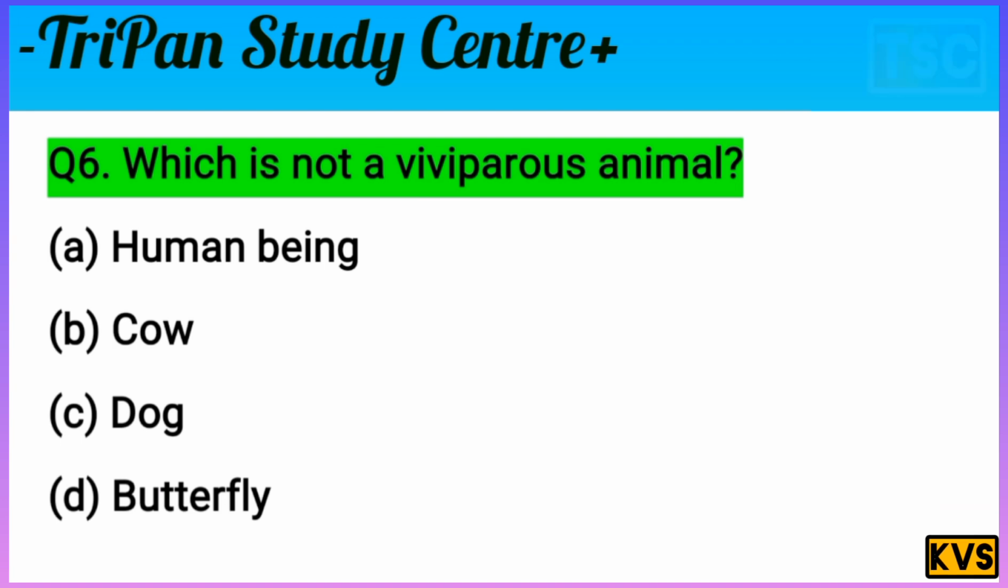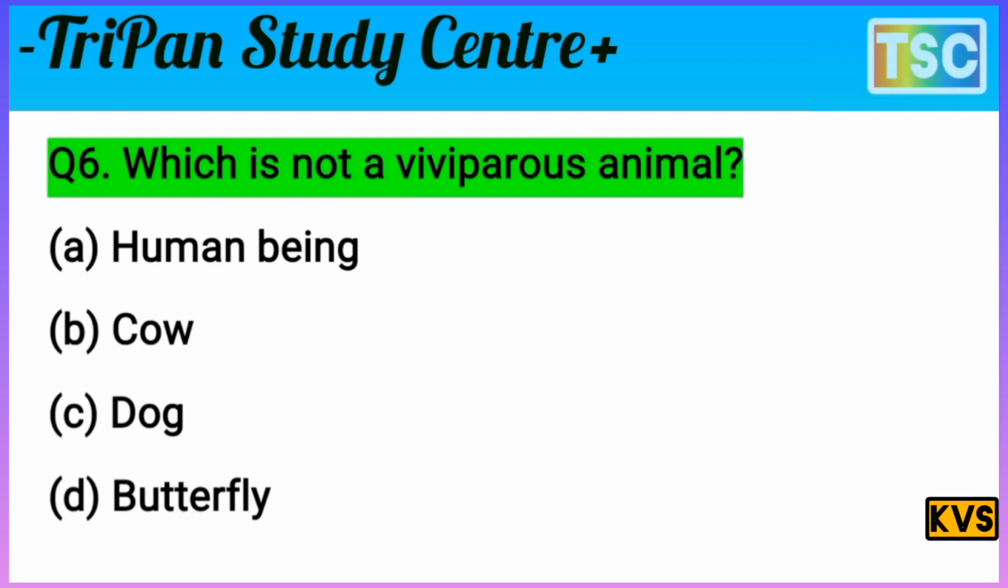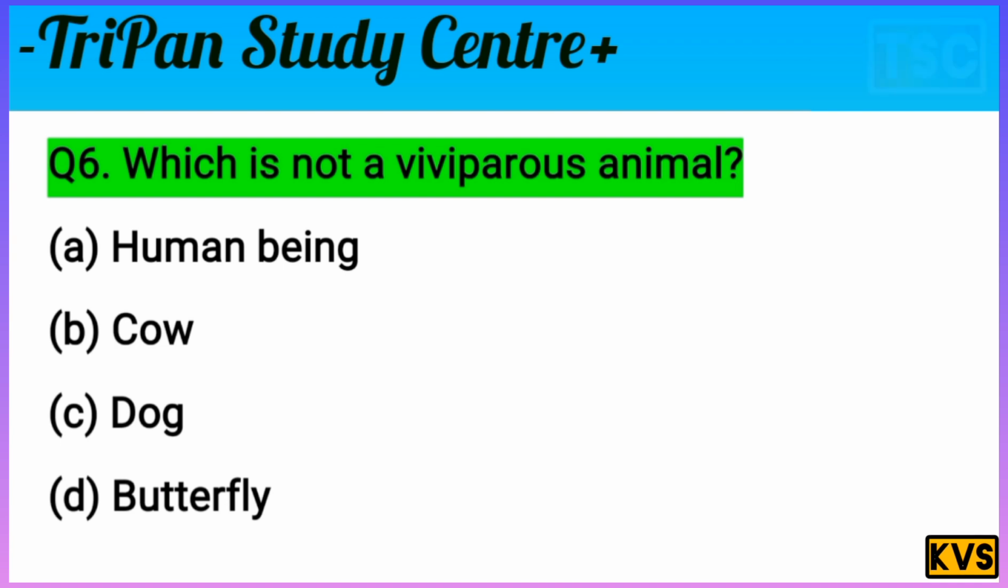You know that a viviparous animal, that's something very interesting here. But first of all, give a correct answer for this question and also write the correct answer in your notebook. That's important. And you must have a thought of your answer. Let's check the correct answer for this question. The question is clear here. Which is not a viviparous animal?